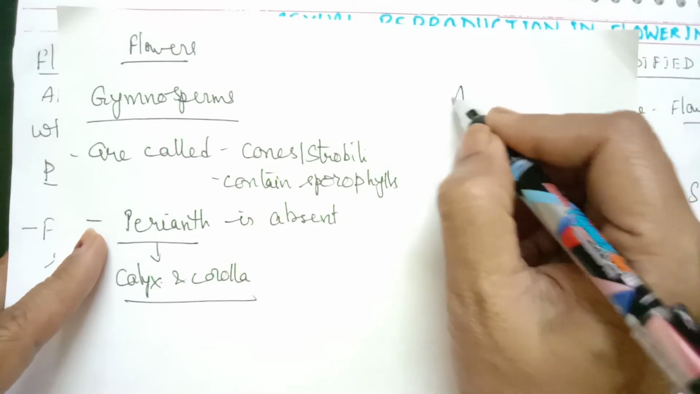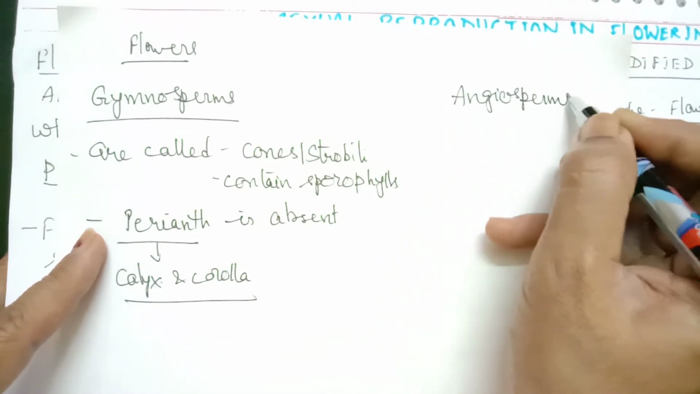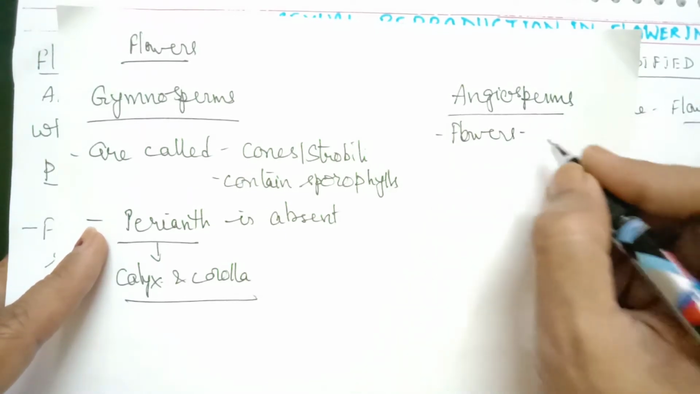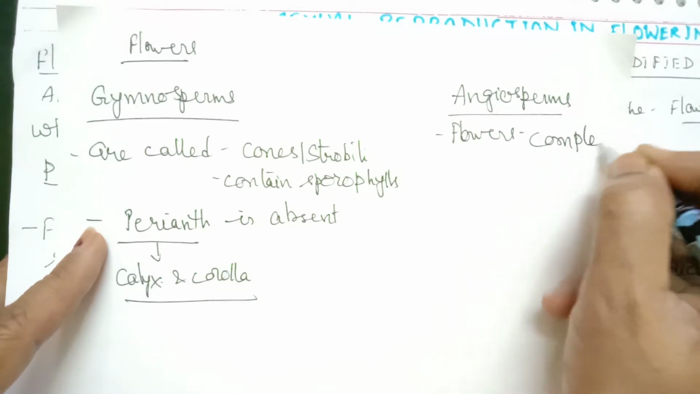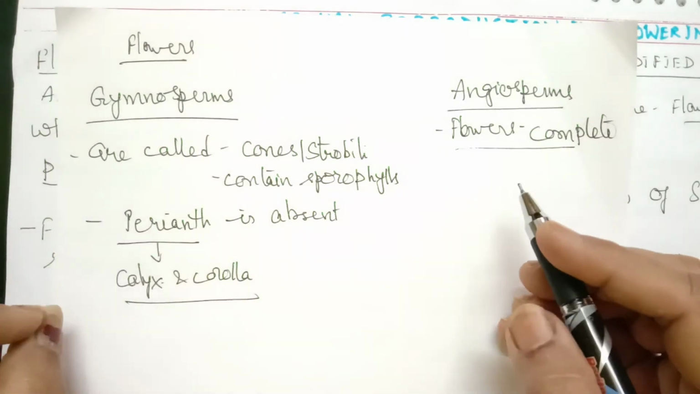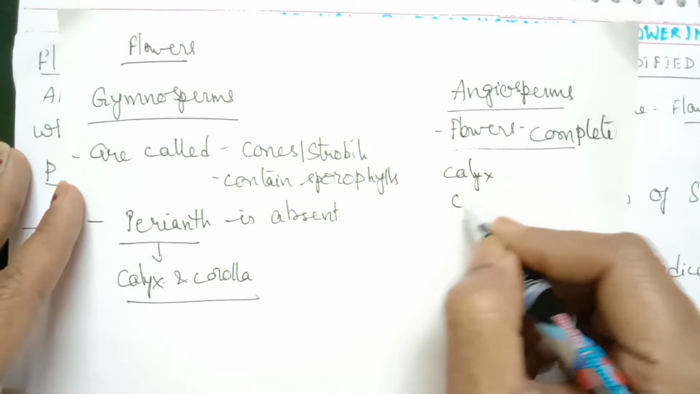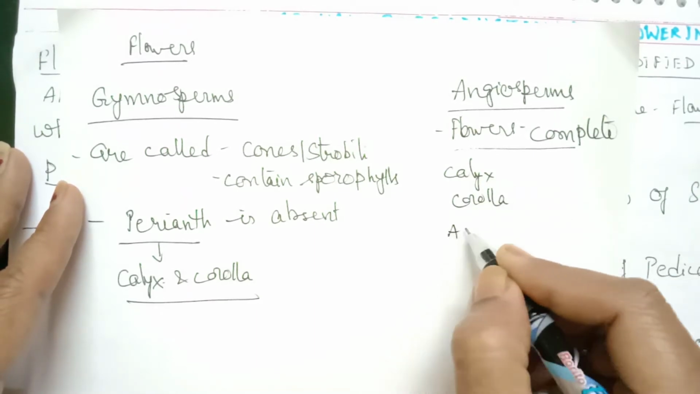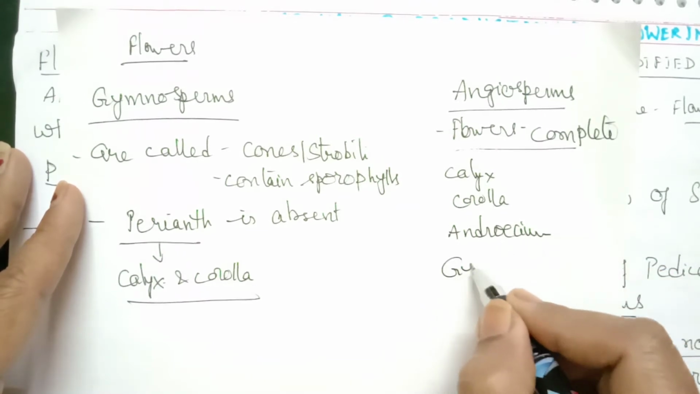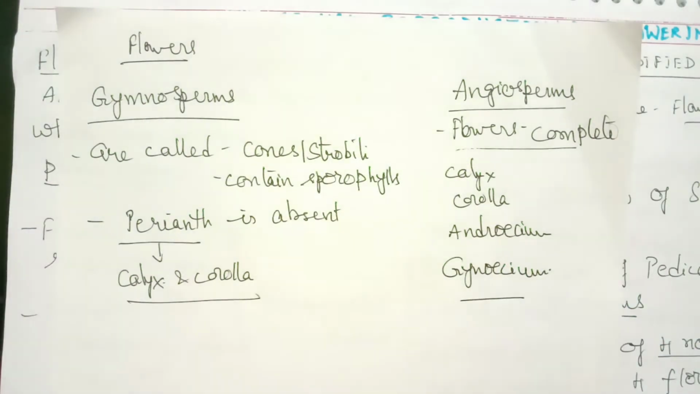Suppose we take the case of angiosperms. In case of angiosperms, flowers are complete. They have both essential as well as non-essential organs. That is, they contain all the 4 floral parts. They have calyx, corolla, androecium and gynoecium. So all the 4 floral parts are present. So here flowers are complete. They have both essential as well as non-essential organs.